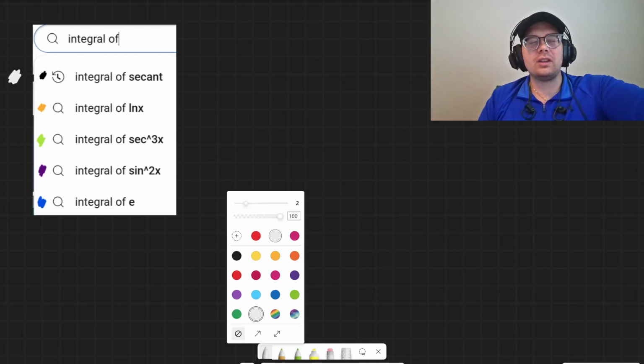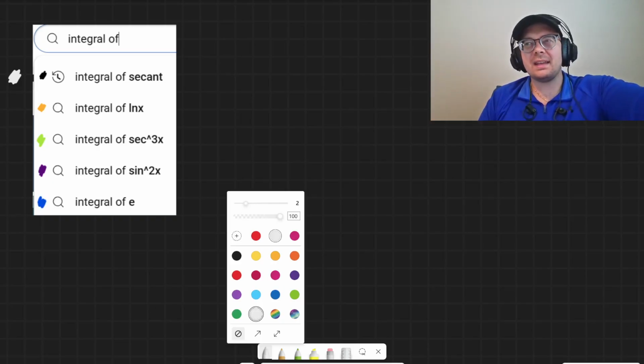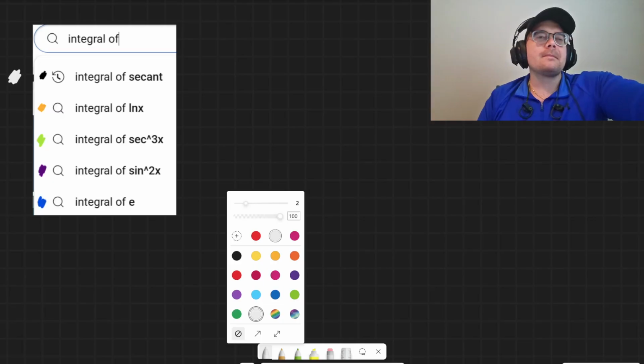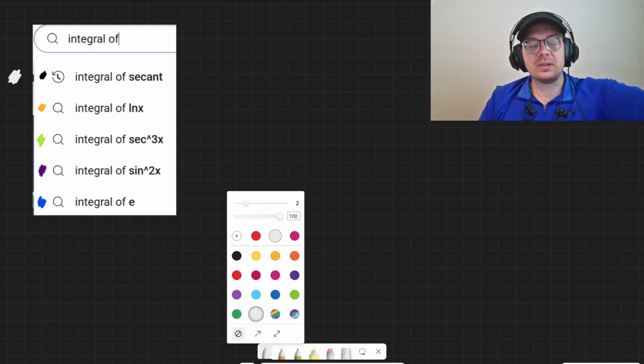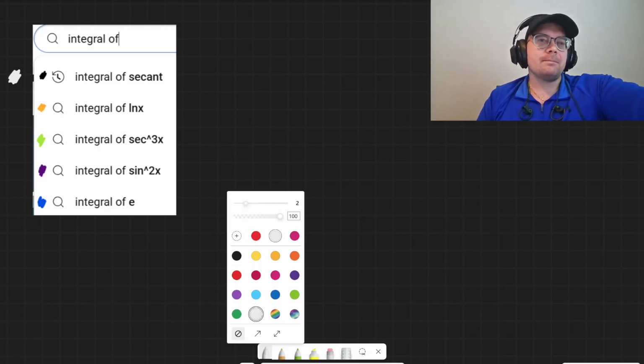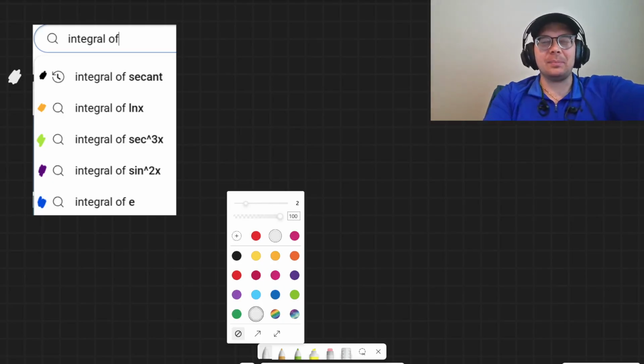Secant cubed, the number 3 represents tertiary colors. Tertiary colors would be when you mix a secondary with a primary. So I went with a light green, a yellowish green. Sine 2x, a secondary color, so purple, because green and orange are the other 2 secondaries. So I wanted to choose something that would contrast that. And then e. I don't know why I chose blue for e. Oh, Internet Explorer. Internet Explorer is blue, so I chose blue for that one. So they're all kind of themed. I did put a little bit of thought into this, but probably didn't need to put that much thought into it. So let's go ahead and jump in before I go on another tangent here.